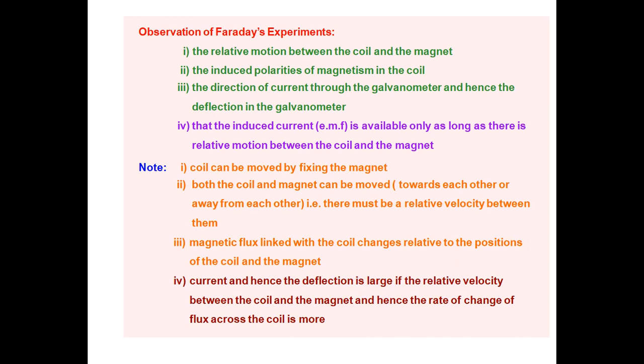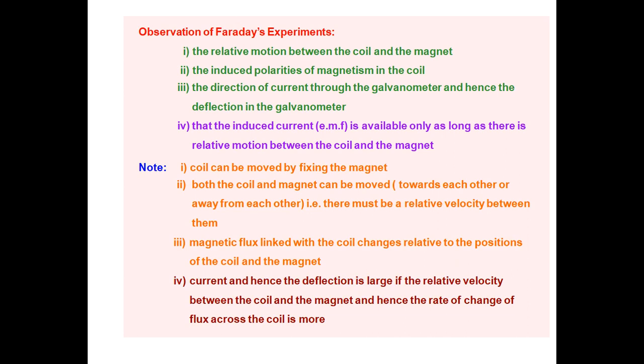Second, the induced polarities of magnetism in the coil. Whenever the N pole comes closer, the coil behaves like an N pole and opposes it. So the polarity of the magnetism in the coil is important.